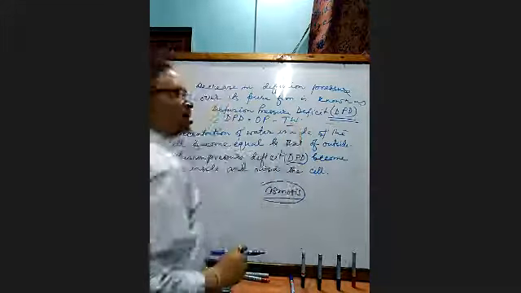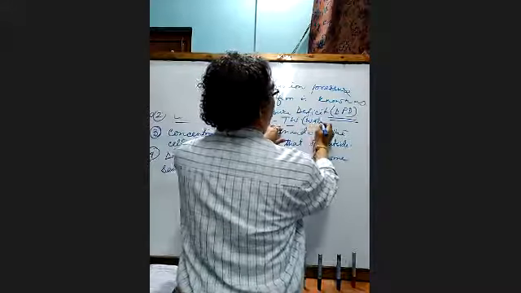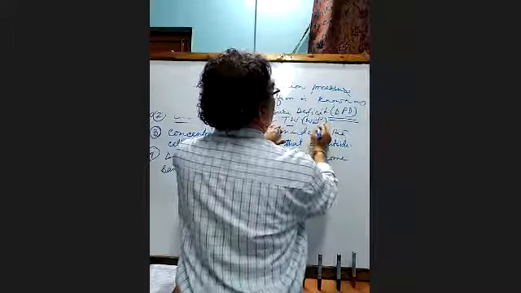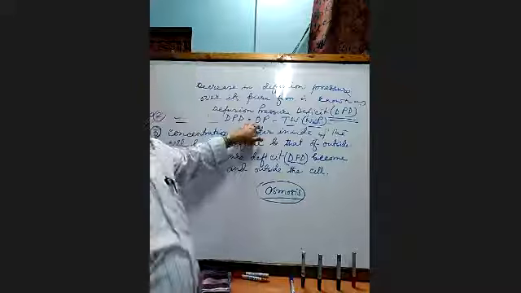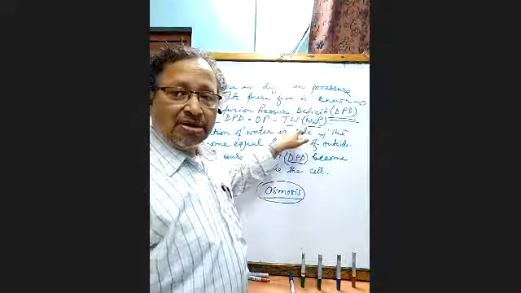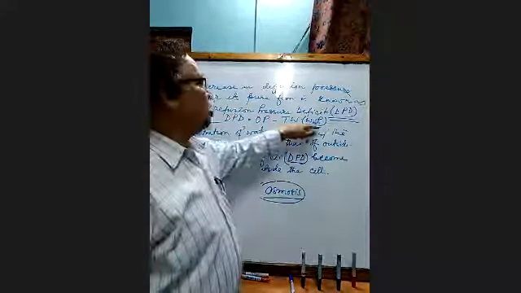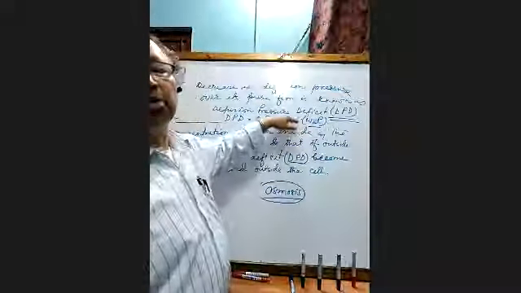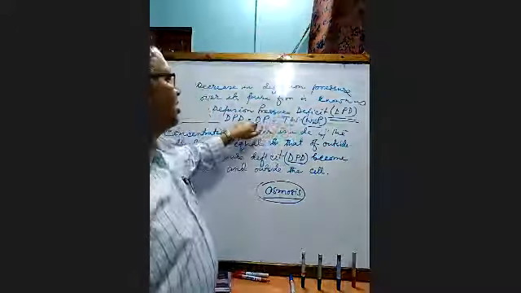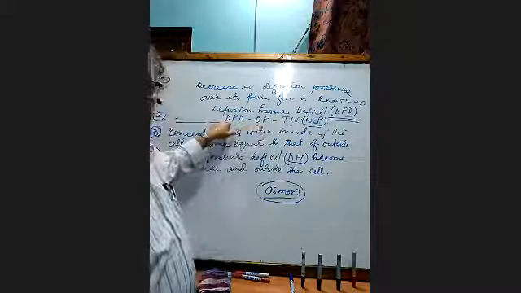TP is turgor pressure, also called wall pressure, WP. Whatever pressure is developed due to turgidity is subtracted from the osmotic pressure, and that gives the DPD.